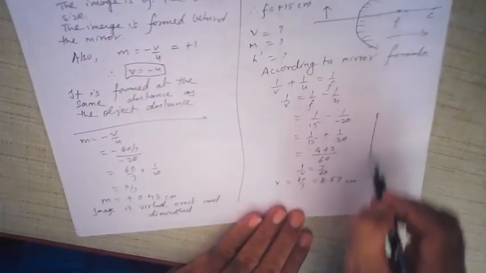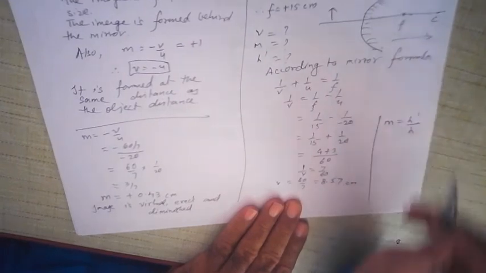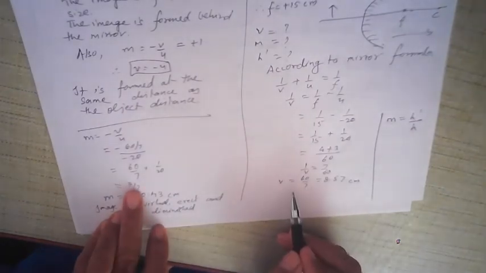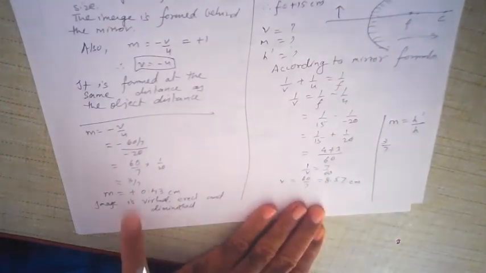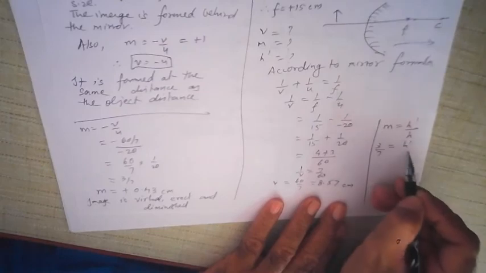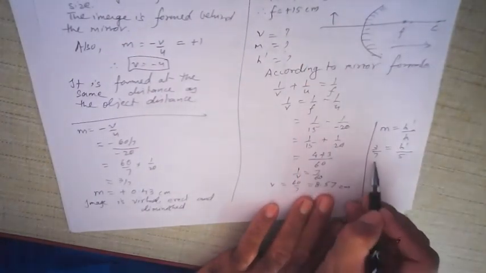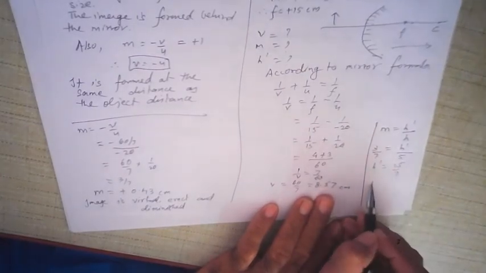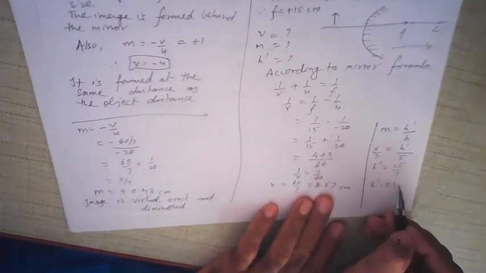And we also want to find out the height. M is equal to h dash, height of the image, upon height of the object. Magnification we have just found out is 3 upon 7. Notice how I have taken a ratio and not decimal points. This is equal to h dash, height of the image, upon h, height of the object, which is given as 5. So h dash is 5 threes are 15 upon 7. So h dash: 7 twos are 14, 1 left, and so on, about 2.14 centimeters.